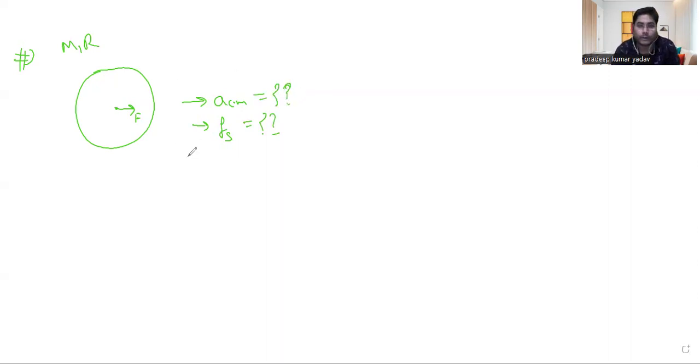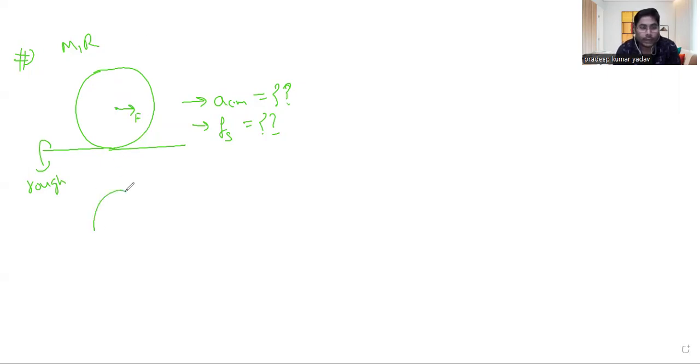Again, we have to follow a similar process, because we have to calculate the acceleration or any force. So we have to follow the same Newton's laws of motion, and the free body diagram concept. For that, first of all, the disk is present on a surface which is sufficiently rough, right? So if it is sufficiently rough, the force is acting in this direction.